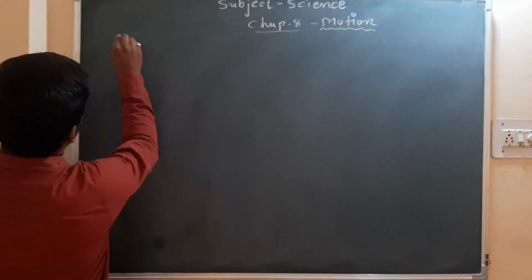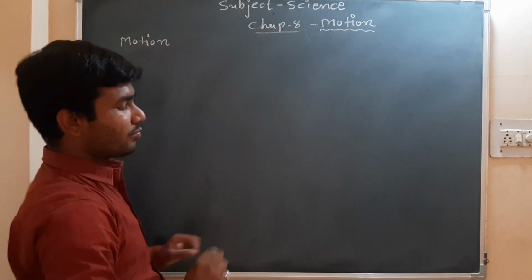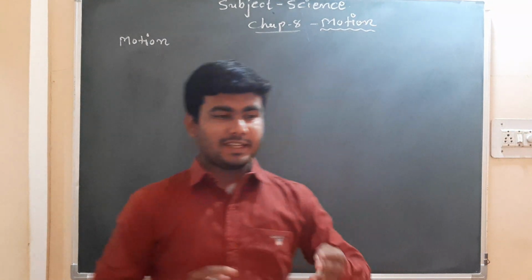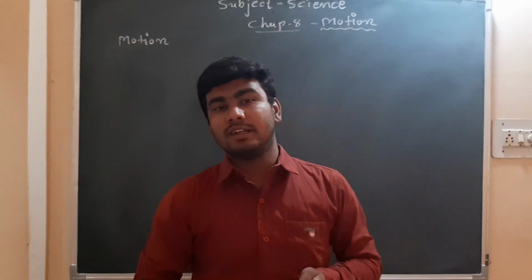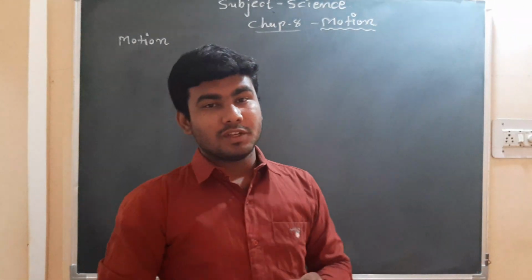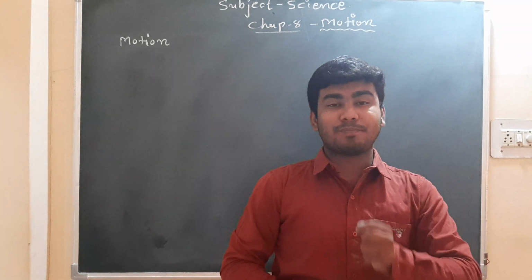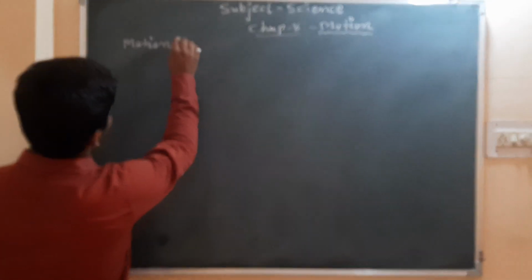Okay, so what is motion? First we will try to describe what motion is. Now see how we can define motion. If I say that at one time I am at one point, and at another time I will be at another point, you will say that yes sir, you are in motion, means you are changing your place with respect to time. So if any object changes its place with respect to time, we can say that particular object is in motion. So what is the concept of motion?